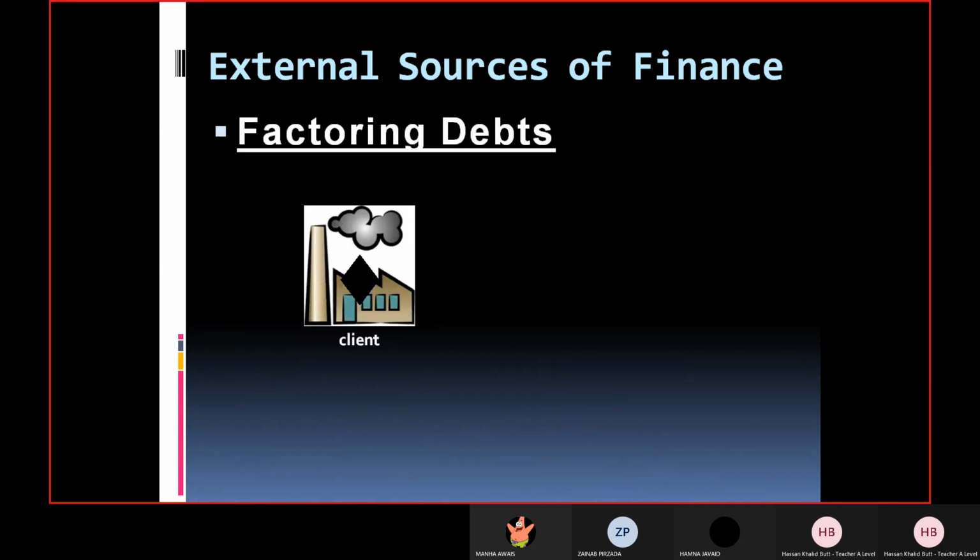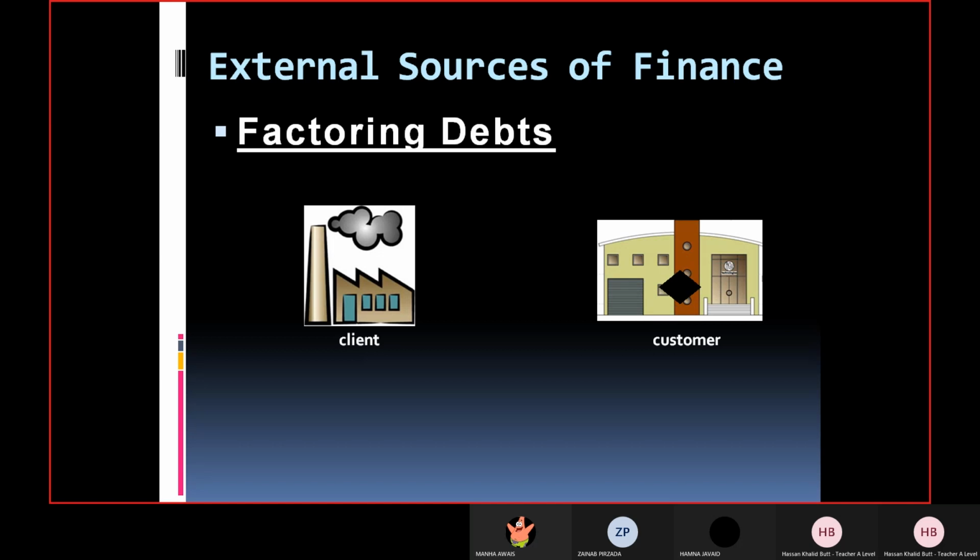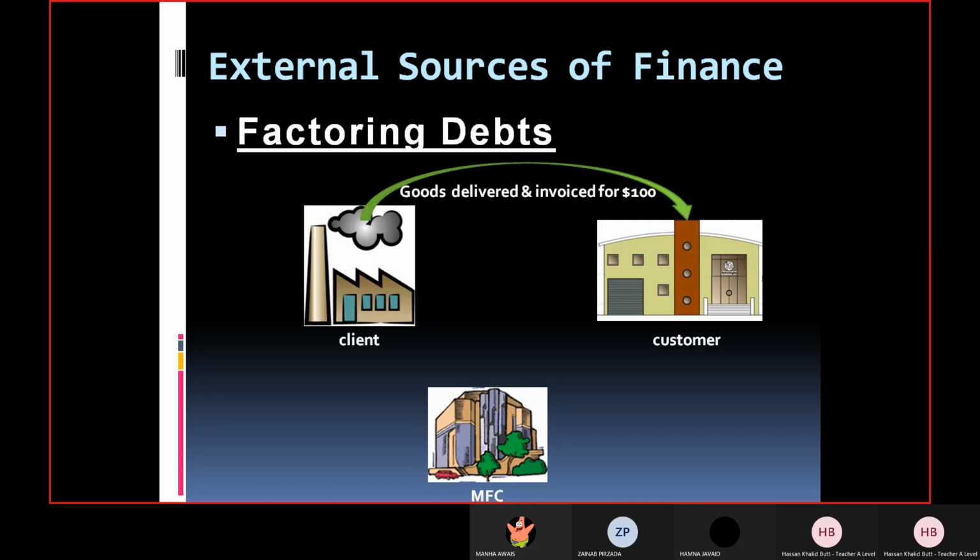So now let's take an example to give you a better understanding. Let's say there are three entities: client, customer, and MFC. The factory delivered goods to the customer valuing $100.